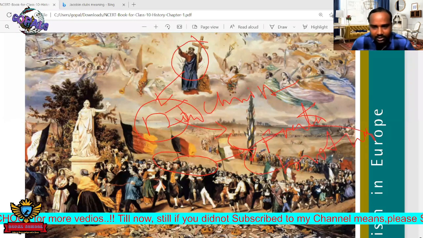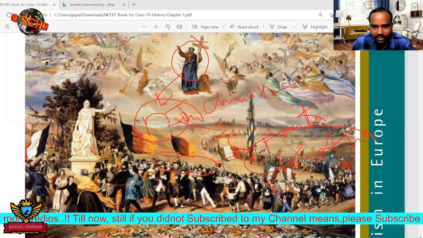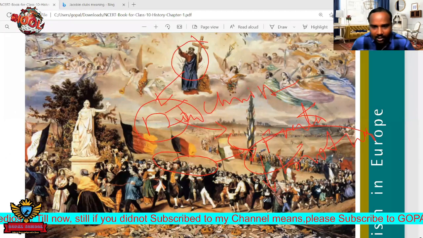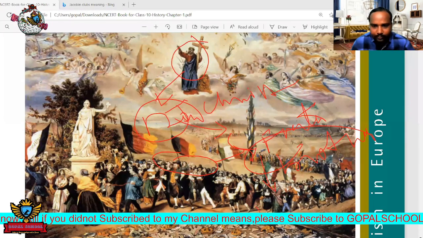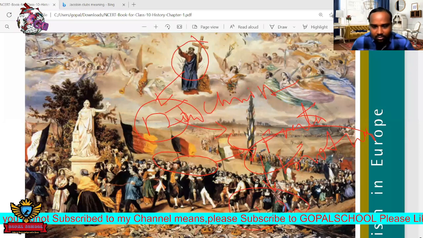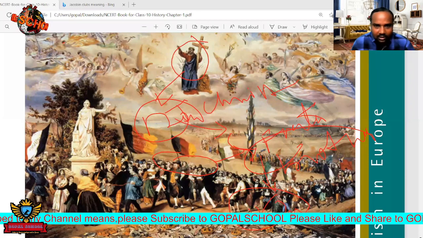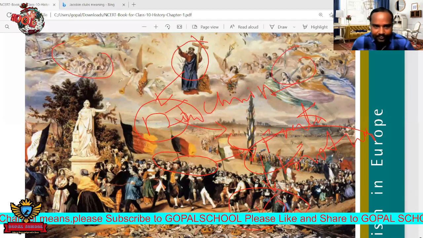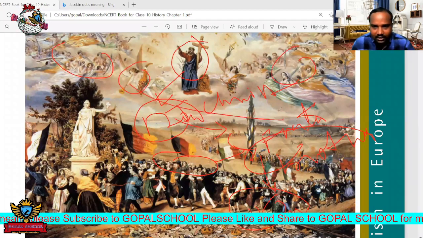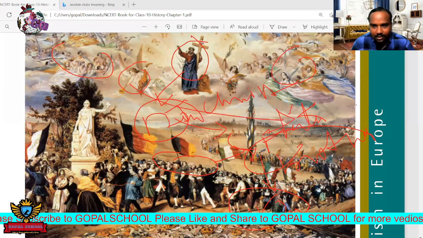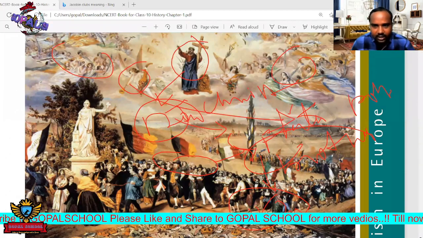All the countries must exist and maintain good cooperation among themselves. That is called brotherhood. In this way they must exist. So that is the symbol. And here we can see these angels. The angels are welcoming this kind of new concept or policy.